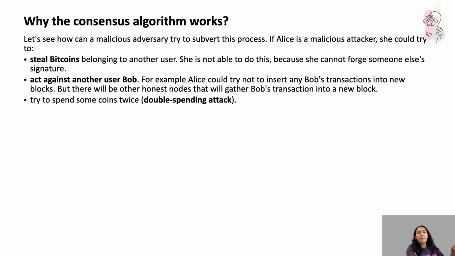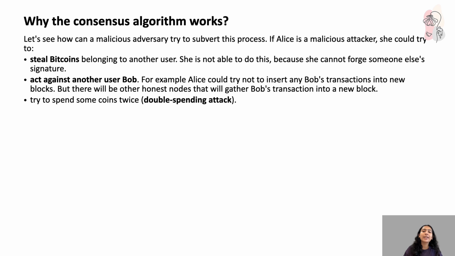I transacted with Bob, I gave him my coins, and this was noted on the transaction chain. But then I am a malicious user, a fraudulent user. I'll keep that data copied, because what are coins? It's just data on the internet, right? I'm going to keep a copy of the data that I have actually sent to Bob, and that same coins data I will send to Charlie, let's say. So this is double spending. With the same coins I'm trying to do two transactions, right?